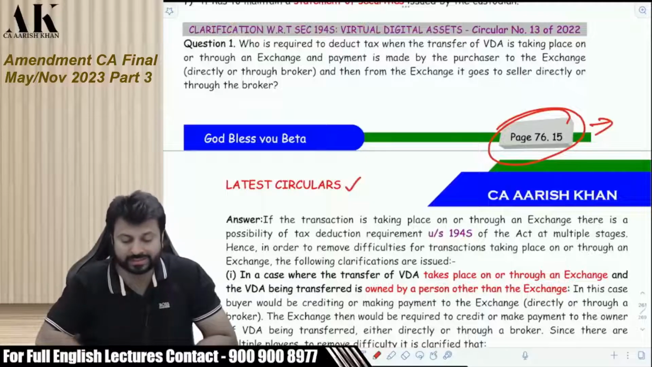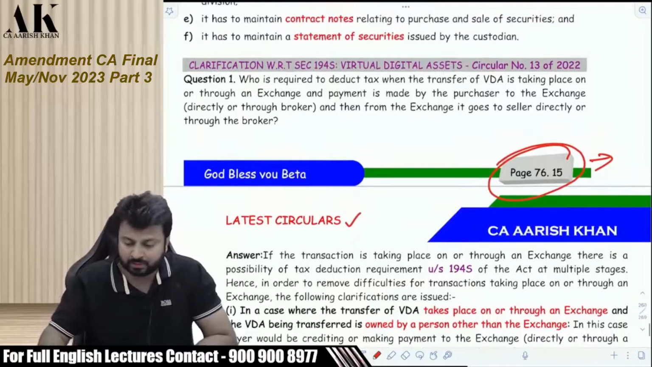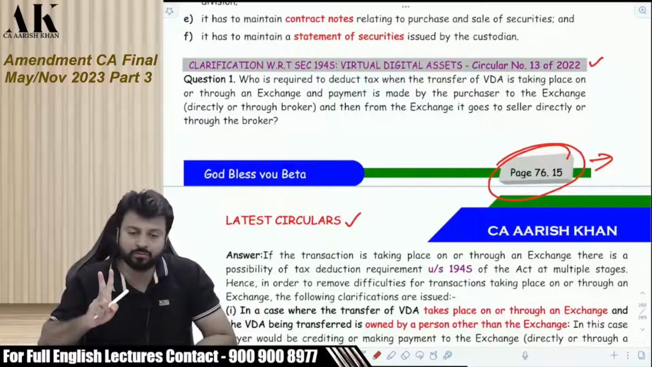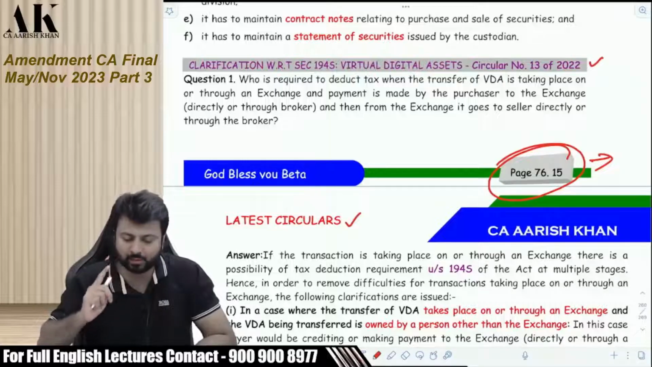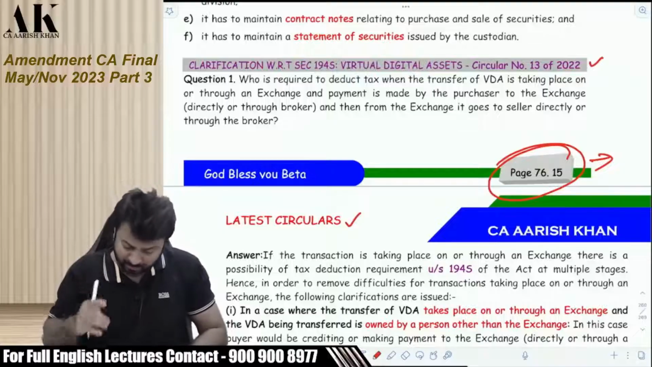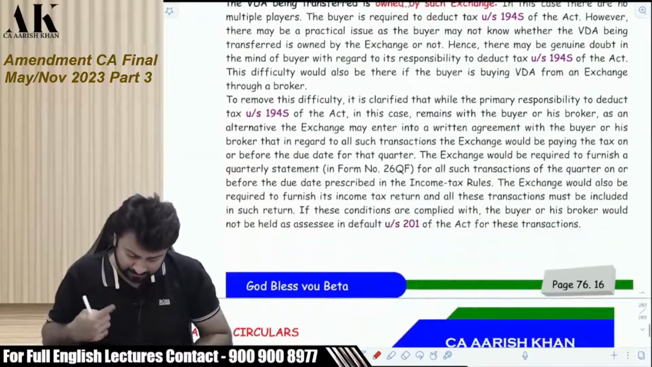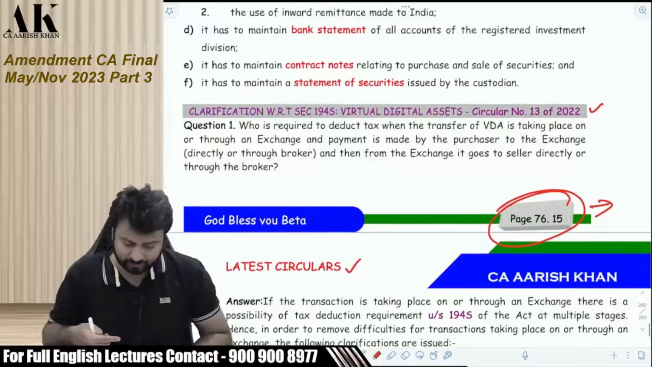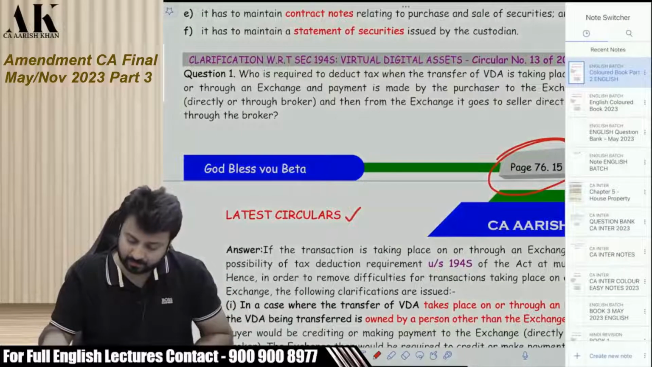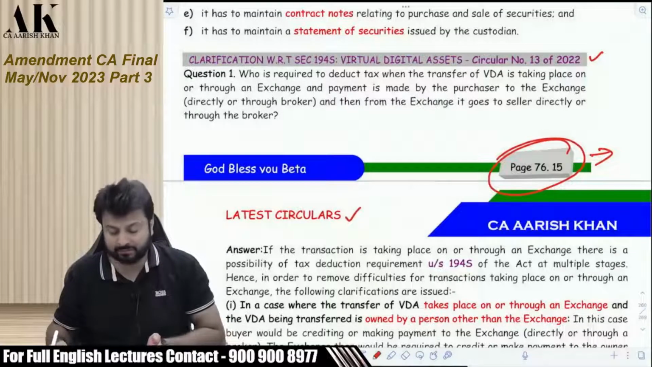Now there are a lot of questions. There are around 6 to 7 FAQs which are raised over here through circular number 13/2022, page number 76.15, book number 2, page number 76.15, question number 1. Now to explain this question, it's a big question. The answer is very big. So I have to explain that with the help of some examples now. Now pay attention, please. Please pay absolute attention, all of you. Okay.